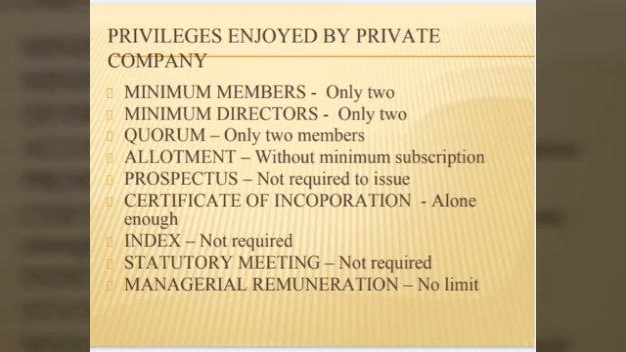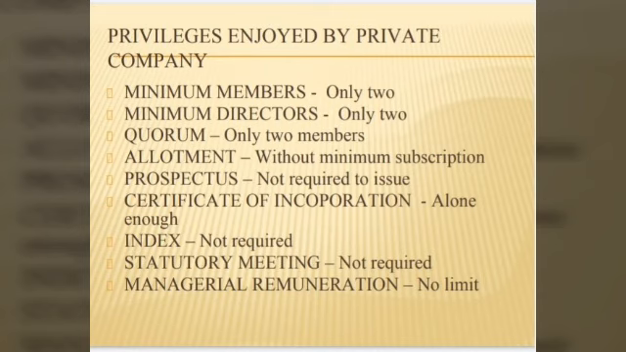Next one is quorum, that is the minimum members attending the meeting. Only 2 members is enough to make the quorum for the meeting. Next, allotment. Without receiving minimum subscription, the companies can allot the shares. Next one is the prospectus. The private company doesn't want to issue a prospectus to sell their shares to the persons. Next one, certificate. Only certificate of incorporation alone is required to form a private company.